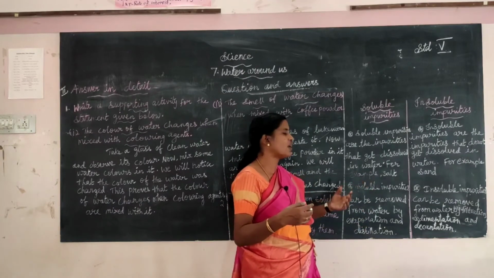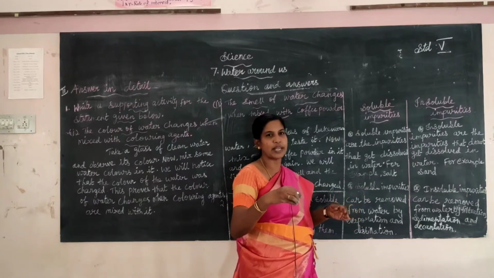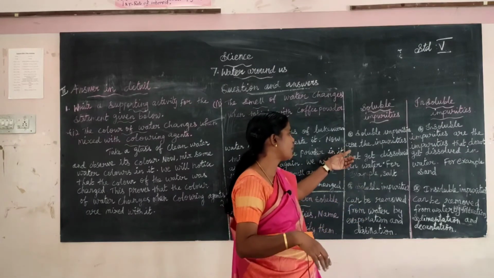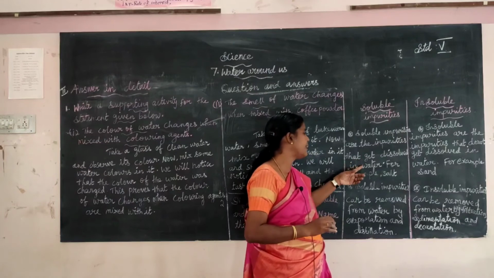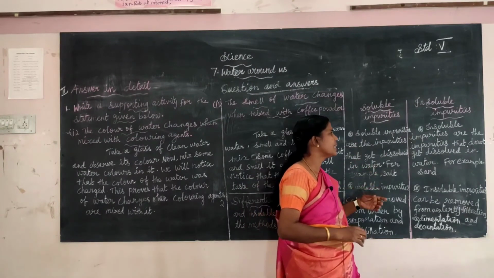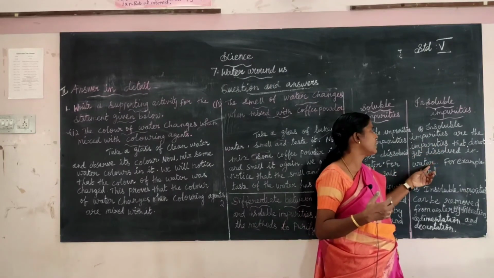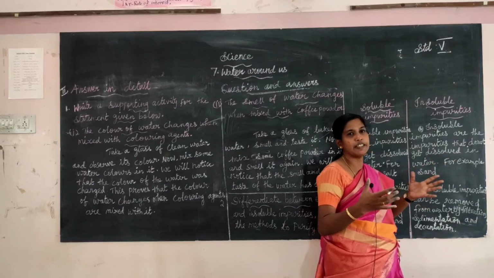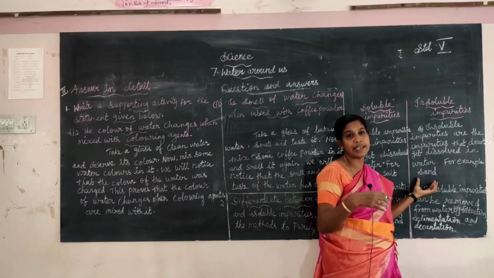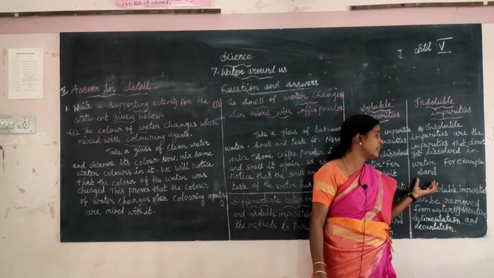For example, salt. Salt and sugar are dissolved in water. When you put them in water, what happens? They dissolve. Soluble impurities are the impurities that get dissolved in water, for example, salt. Insoluble impurities are the impurities that do not get dissolved in water. For example, sand. Is sand dissolved in water? No. Salt and sugar dissolve in water.